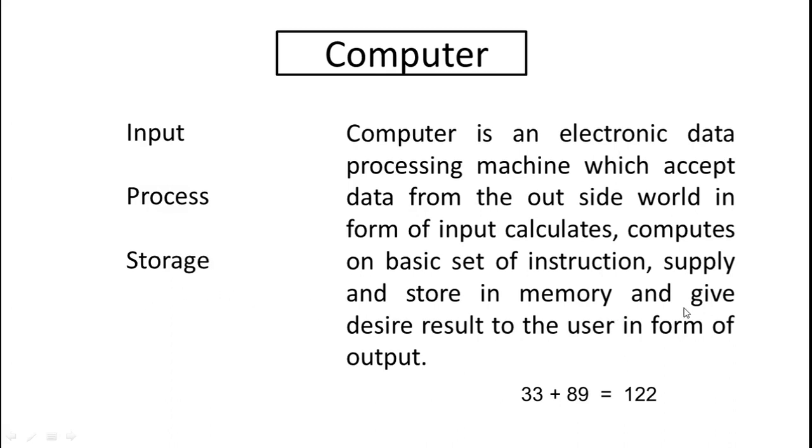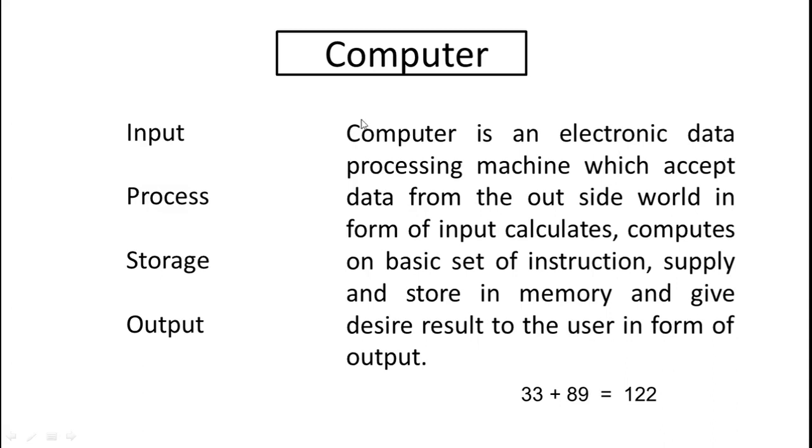Then the last line, it gives the desired result to the user in the form of output. It means whenever we want to perform addition of 33 and 89, we require the answer 122. Suppose the computer answers 121 or 123, that is not the desired result. We require accuracy. That's why we make various types of programs and sets of instructions to maintain accuracy and get the desired result. So the computer produces the desired result to the user in the form of output.